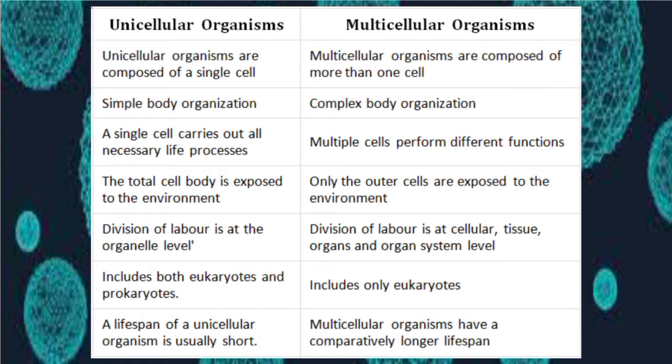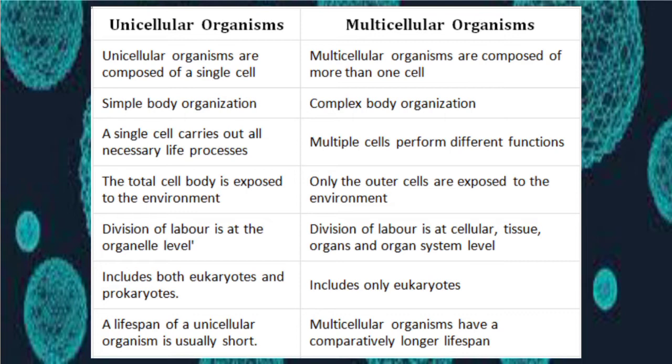And since unicellular organisms have a single cell, their body organization is simple, whereas multicellular organisms have a complex body organization. A unicellular organism carries out all the necessary life processes within that single cell, whereas in a multicellular organism, different cells perform different functions.